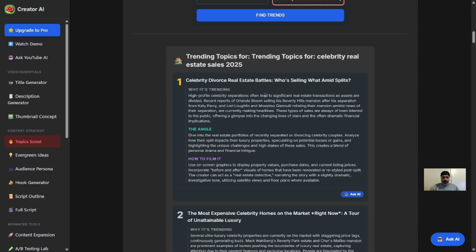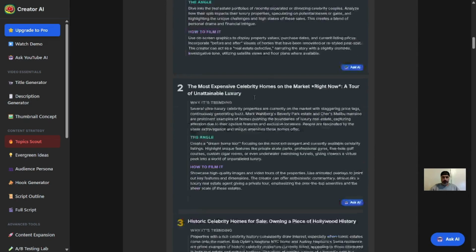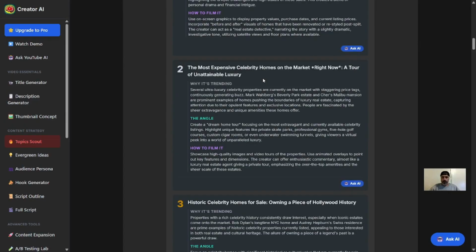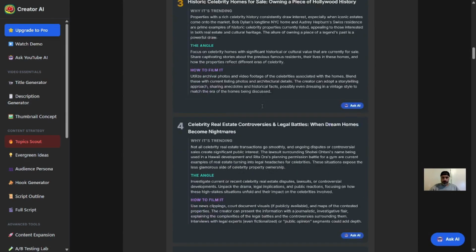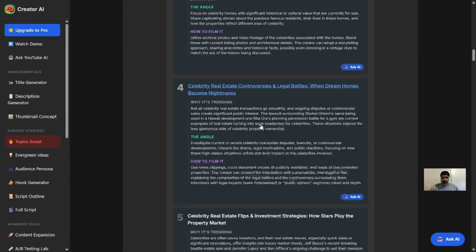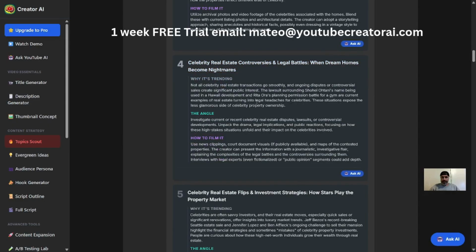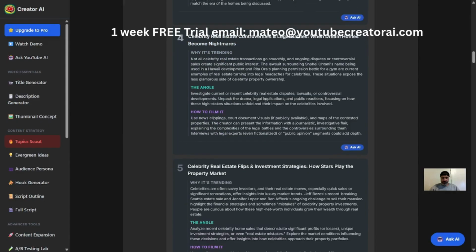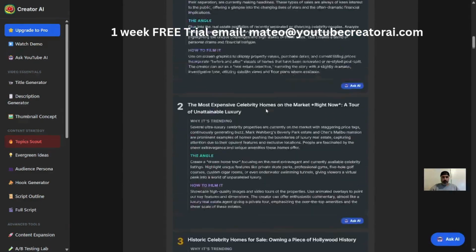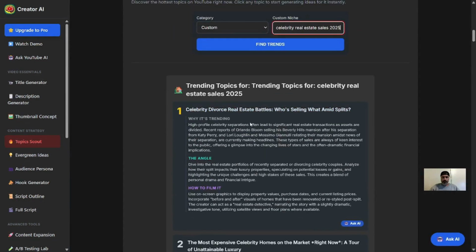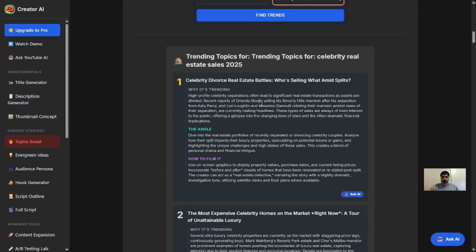So it's going to give us five ideas: celebrity divorce real estate battles, the most expensive celebrity homes on the market right now, historic celebrity homes for sale, celebrity real estate controversies, legal battles, and it does mention some specifics here: celebrity real estate flips, investment strategies. So I'm just going to go to topic number 1 here, and we can do a few things.